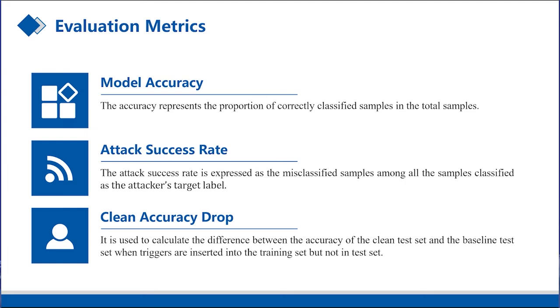According to the above indicators, our goal is to only insert triggers into the training set without affecting the model's accuracy. After triggers are inserted into both the training set and the test set, the accuracy will drop significantly, ensuring that the attack success rate is high, and the accuracy drop on the clean test set is as small as possible.